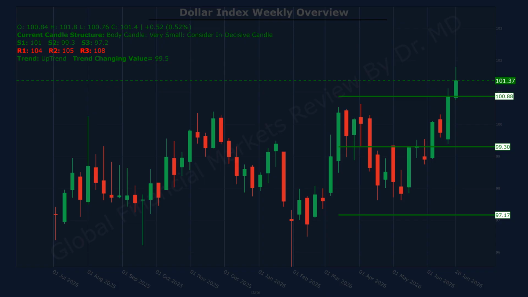The weekly candle pattern can be described as body candle, but it is very small, so we consider it an indecisive candle. The current candle is a green candle, which aligns with the ongoing uptrend. This configuration points to strengthening market momentum, supporting the continuation of the ongoing trend.